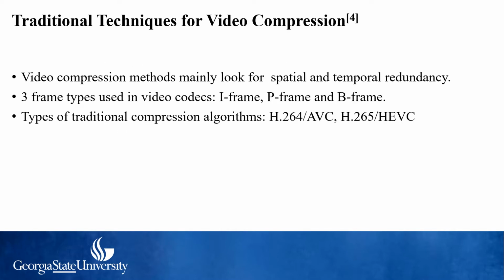Generally, video codecs exploit the spatial and temporal redundancy within and across the video frames in order to achieve a high compression efficiency. So there are three frame types that are used in the existing video codecs. The first one is I-frame, which is basically the least compressible and it is independent of other frames. Then we have P-frame, which extrapolates from the past frames, and B-frame, which interpolates from the past transmitted frames. That is, it actually sees both past and the future. It's like the previous frame and the next frame.